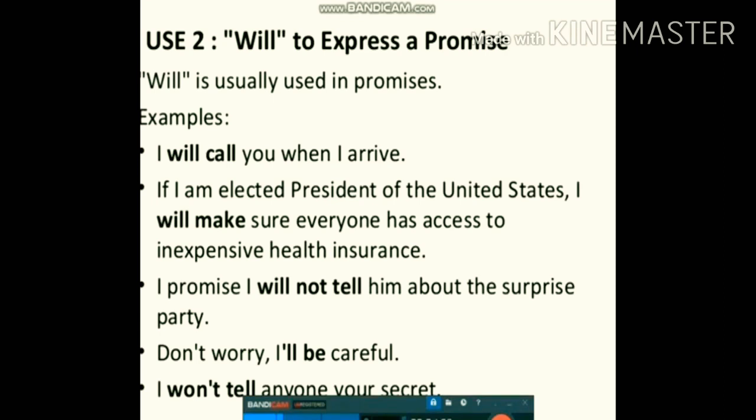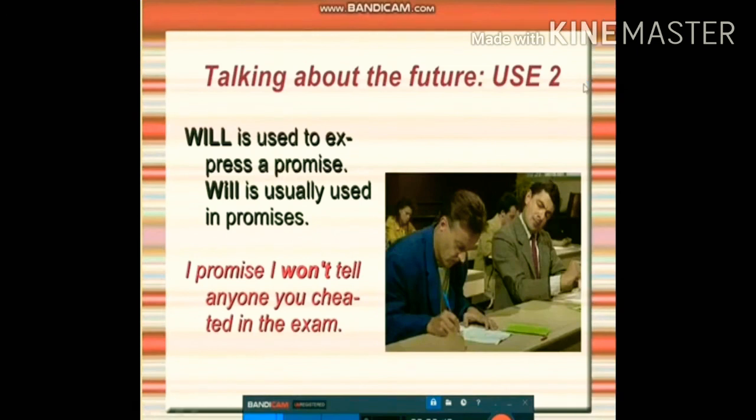If I'm elected President of the United States, I'll make sure everyone has access to inexpensive health insurance. I promise I will not tell him about the surprise party. Don't worry, I'll be careful. I won't tell anyone your secret. Another is talking about the future. Will is also used to express a promise. Will is usually used in promises, like I won't tell anyone you cheated in the examination.